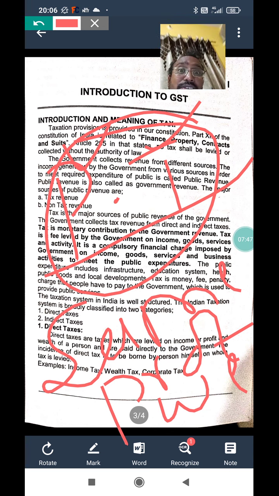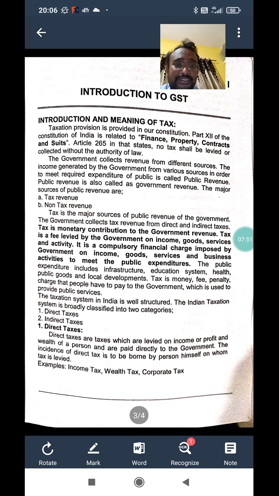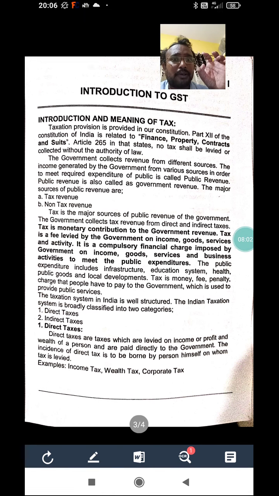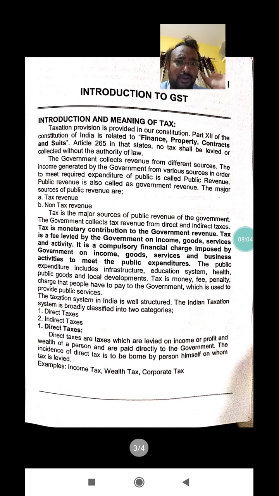So that is called a direct tax. This is the first definition given in the book. So what is the point here? The tax is charged on the same person to whom the profit and wealth belong.